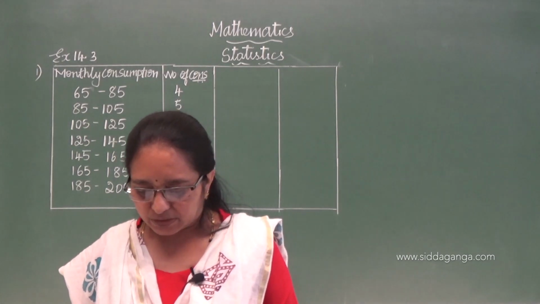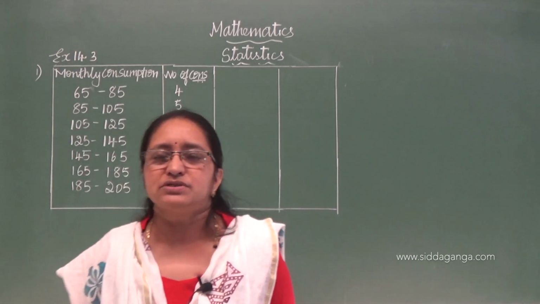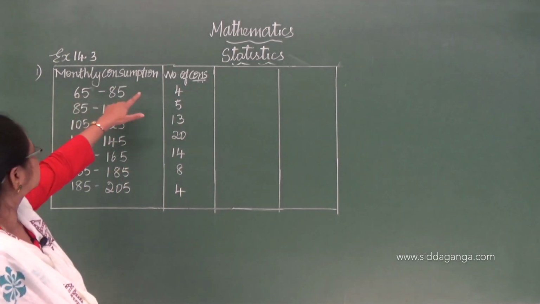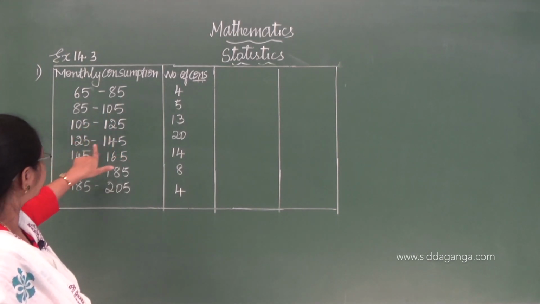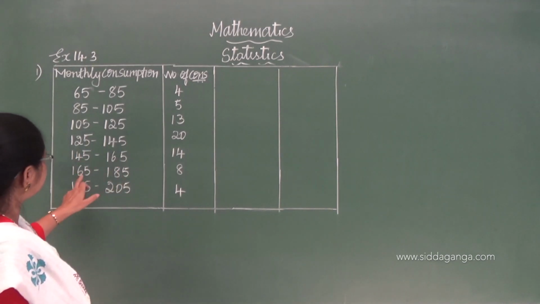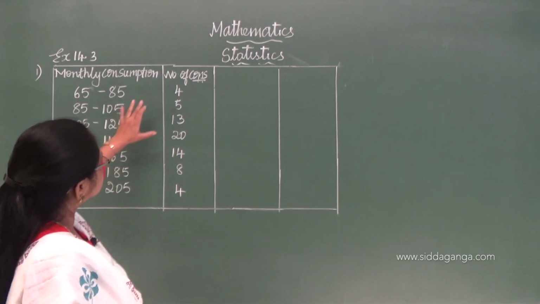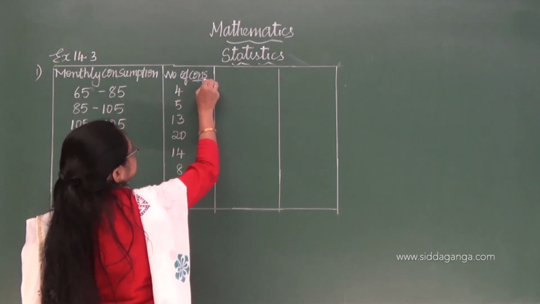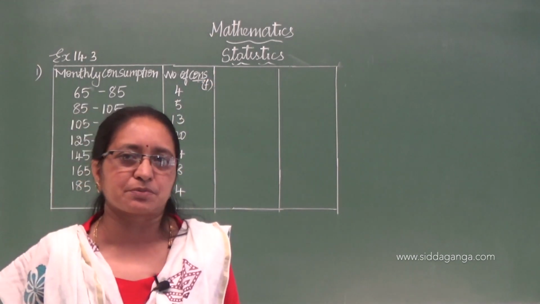So okay, now what is the first step? See, first step is you write the question here. Monthly consumption I have written 65 to 85, 85 to 105, 105 to 125, 125 to 145, 145 to 165, 165 to 185, 185 to 205, and this is the frequency. Okay, this is frequency, number of consumers.